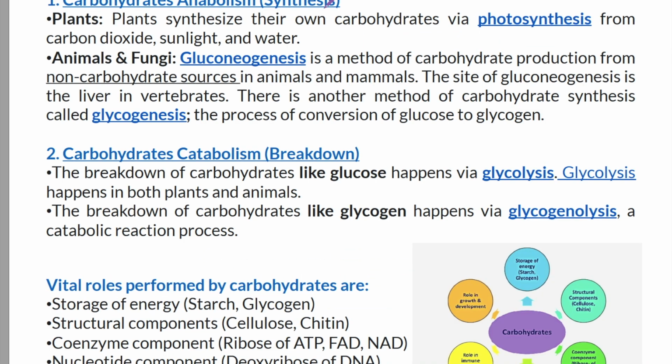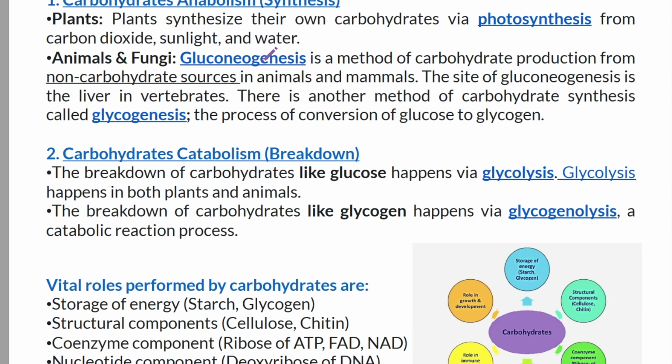Metabolism of carbohydrate. So what about carbohydrate anabolism? That means synthesis of carbohydrate. Plants synthesize their own carbohydrate via photosynthesis from carbon dioxide, sunlight, and water. And in the case of animals and fungi, there are two processes of production of carbohydrate. One is gluconeogenesis and another is glycogenesis.